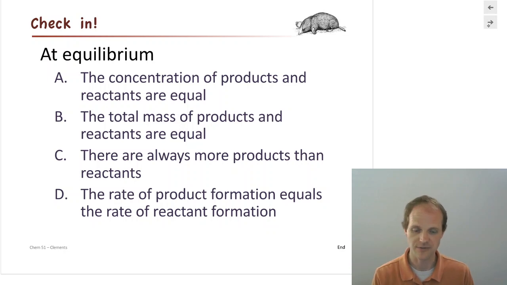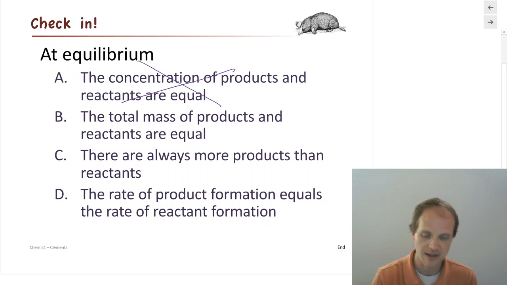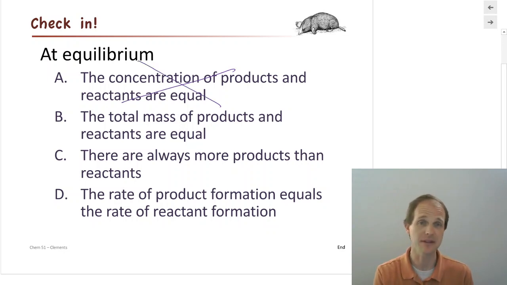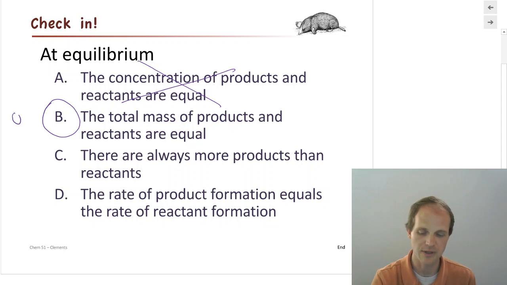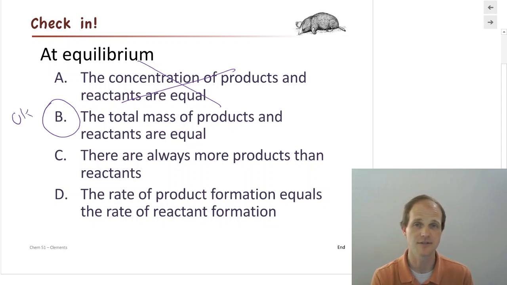Well, hopefully in this whole conversation you said, he just talked about the fact that concentrations don't have to be equal. It's highly unlikely, but it can be that the concentrations are equal, but it's not a requirement of equilibrium. The total mass of products and reactants are equal. Well, I was reading this as I was doing it. I said, oh, I probably didn't phrase that well. So, if you came up with B, I could totally understand what you mean from a conservation of mass perspective. What I meant was the total mass of products and the total mass of reactants are equal. So, I've got 5 grams of reactants and 5 grams of products. So if you came up with that one, we're going to call that one okay, as long as you were thinking of conservation of mass.